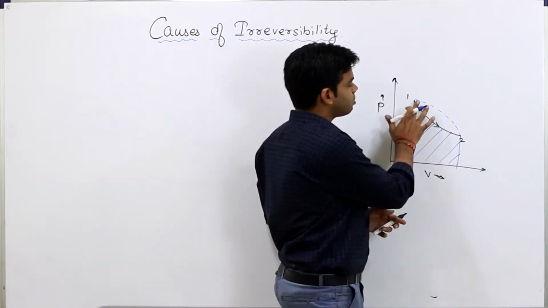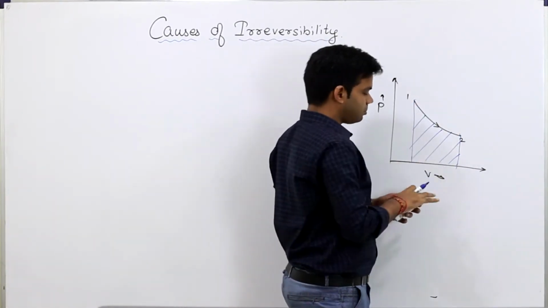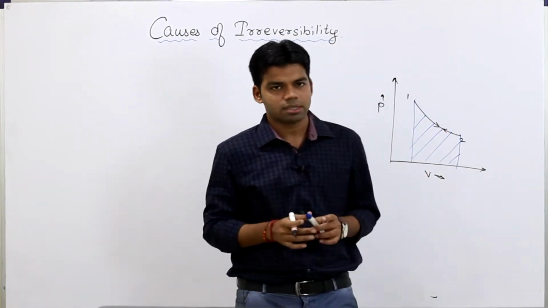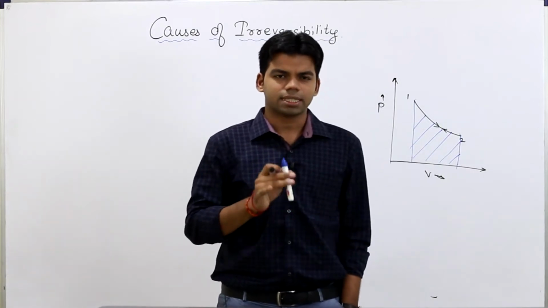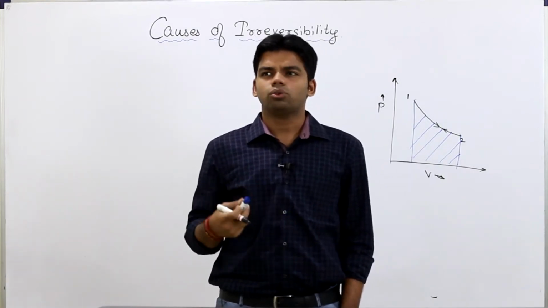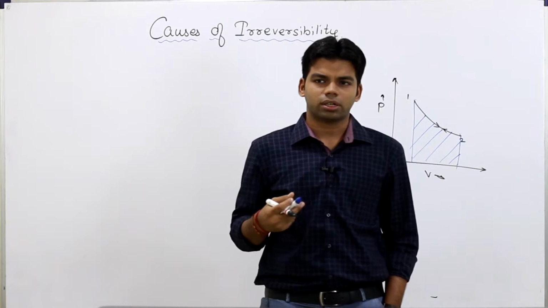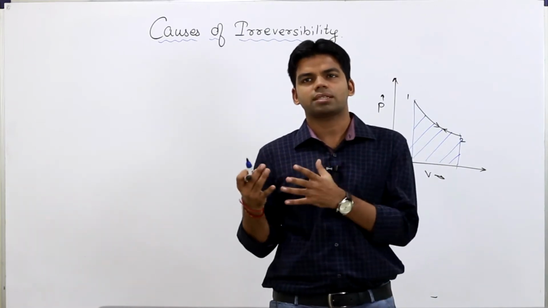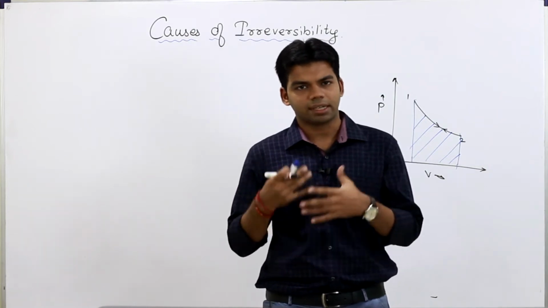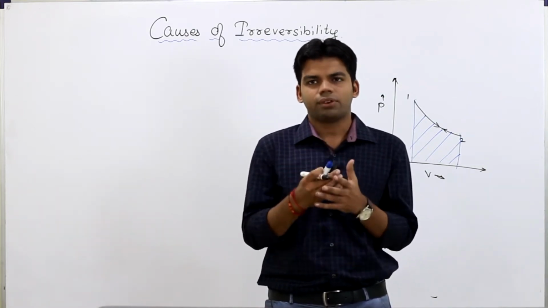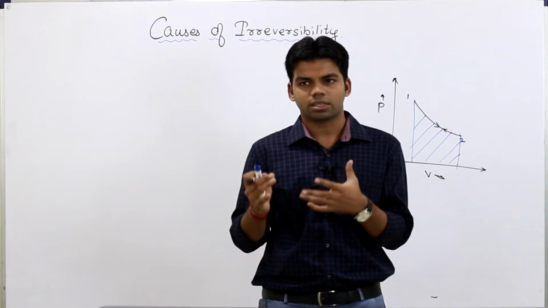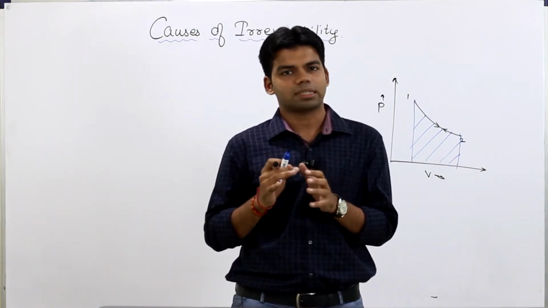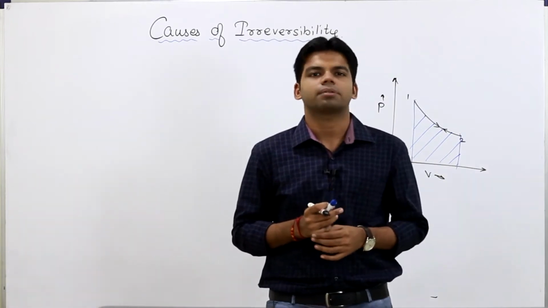So for the process to be reversible, it is essential that the system and surrounding should return to the initial state, and for that it should follow the same path. First thing, this is the reversible process. And how can you consider some process as reversible or irreversible? Simple thing, अगर किसी process को reverse करने में कोई work नहीं करना पड़ रहा है, then that is a reversible process. And if while reversing a certain process, we have to do certain work from the surrounding, then that process is an irreversible process, as simple as that.